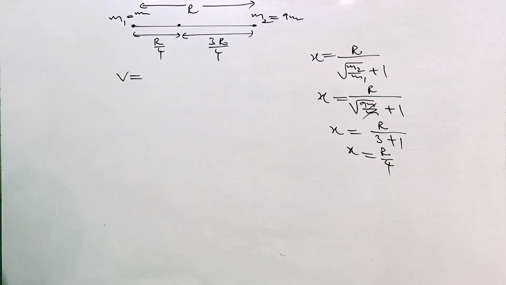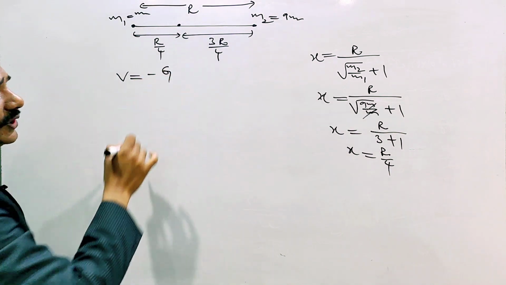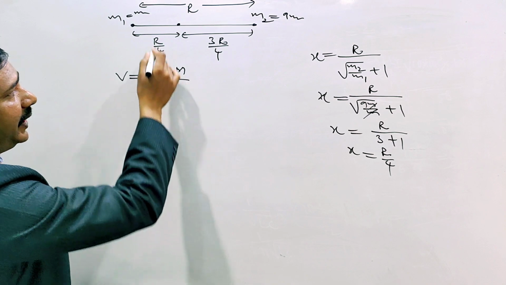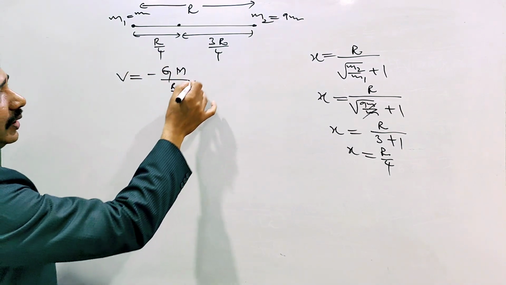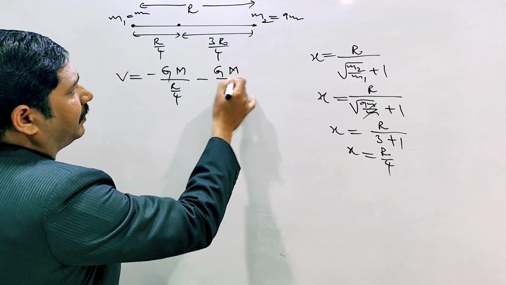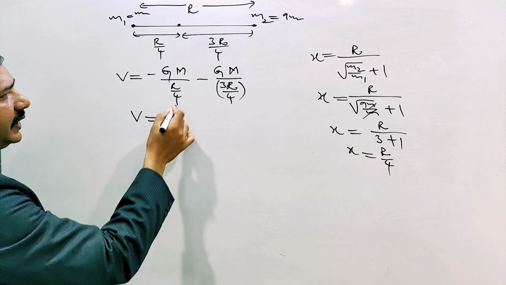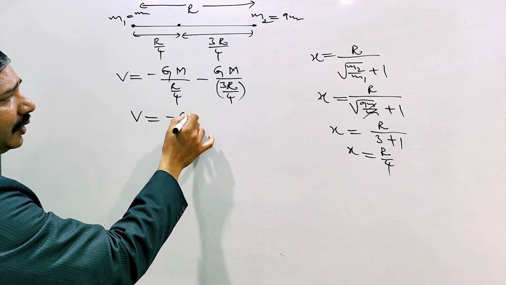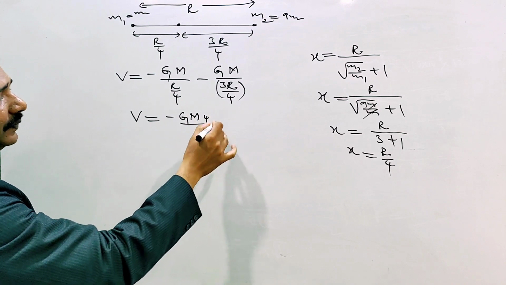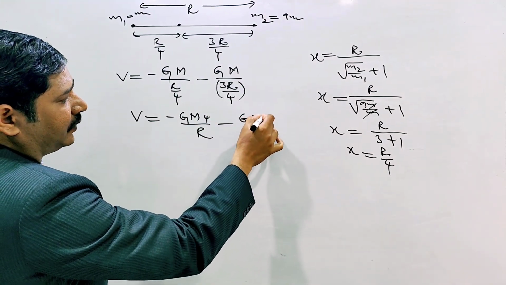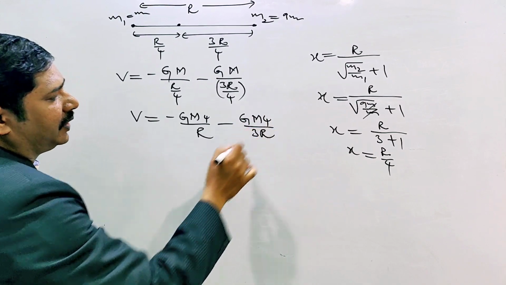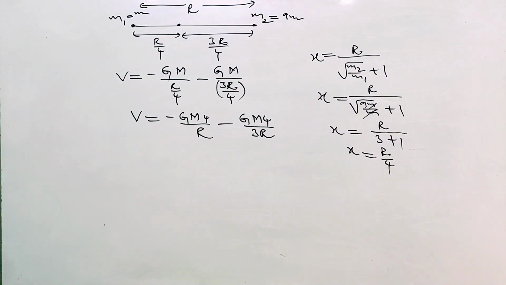So what is the formula? Gravitational potential energy, we know that: minus G m by distance. For the first particle the distance is r by 4, minus G m by distance for the second particle, 3r by 4. So the 4 goes into the numerator: minus G m into 4 by r, minus G m again 4 by 3r. You can take G m 4 by r common. What happened? Minus 1 minus 1 by 3, you solve that.